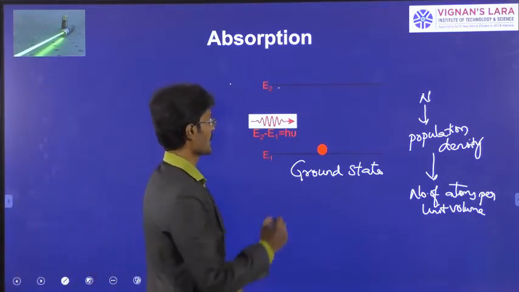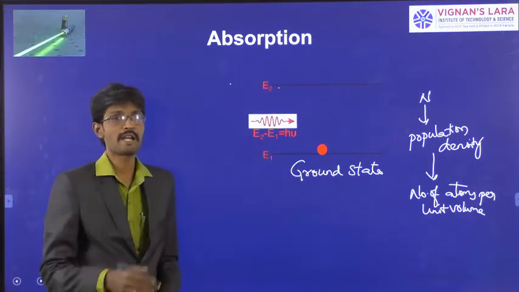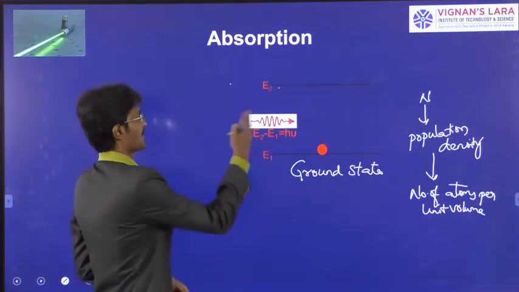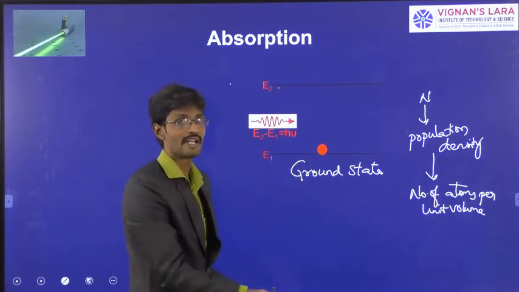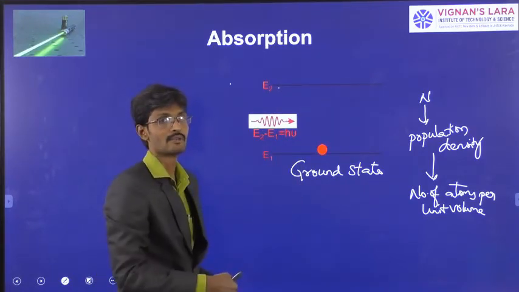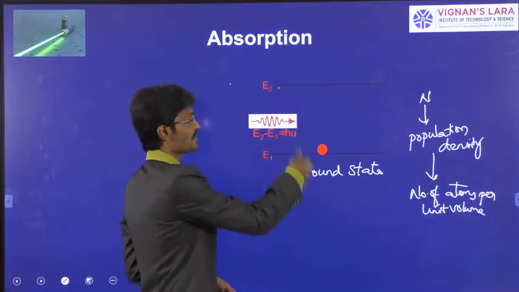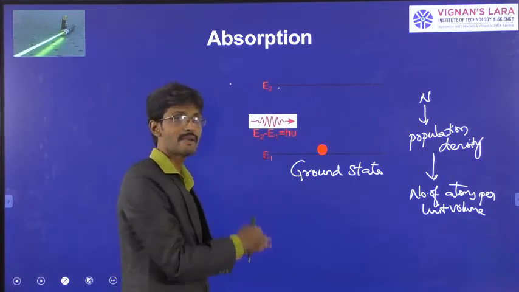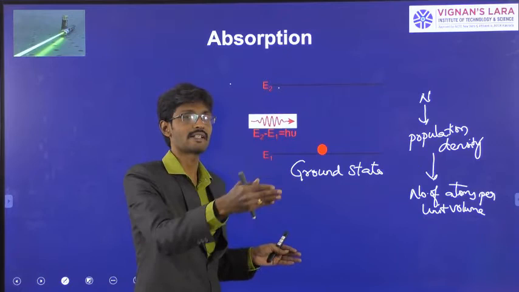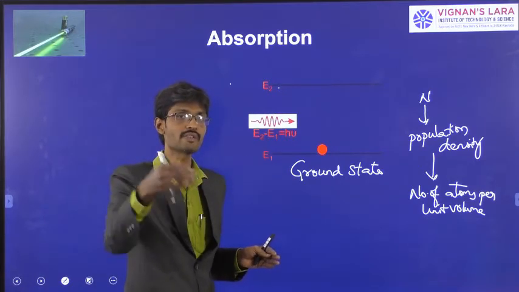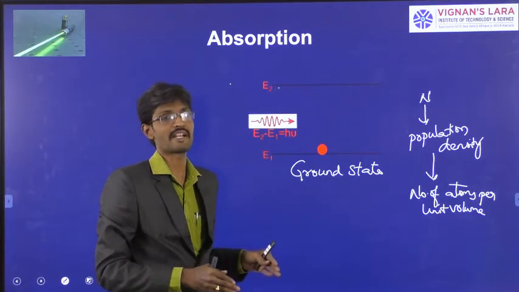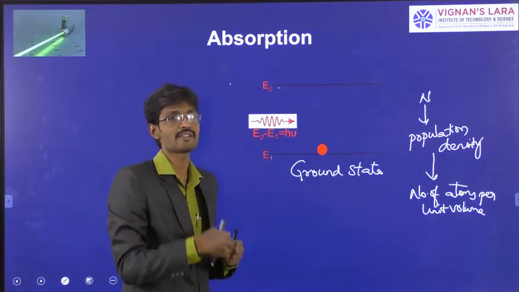Now, what do you mean by absorption here? For our better understanding, the material we consider has two energy levels, E1 and E2, and atoms make transitions between E1 and E2. The same basic idea can be extended to other materials which have energy levels E1, E2, E3, E4, and so on. So this is the basic idea. For our better understanding, we are taking two energy levels here.